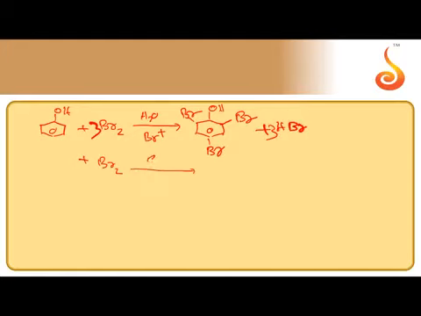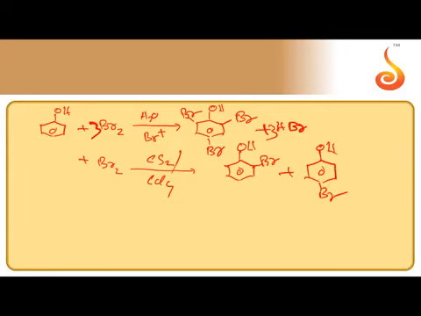When we want to get monobromophenol, bromination is done in the presence of a non-polar solvent like CS2 or CCl4. Then the bromonium ion attacks at the ortho position or para position. We get a mixture of two bromophenols.